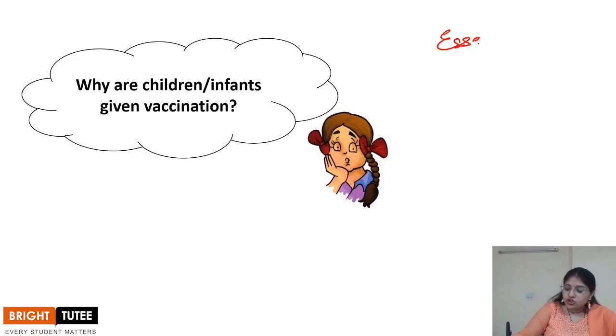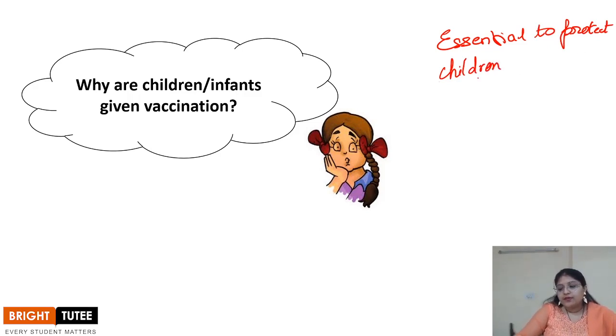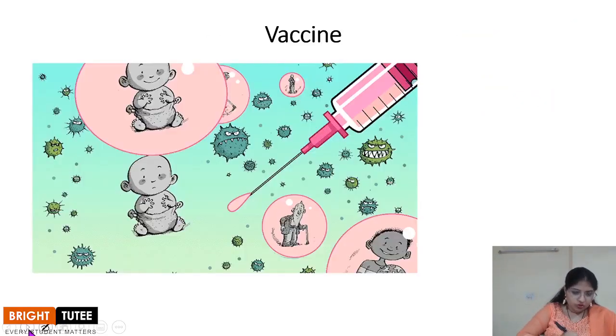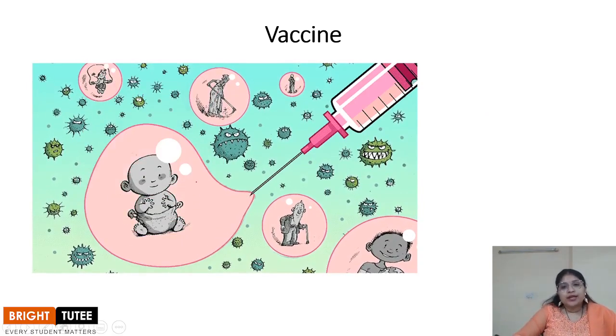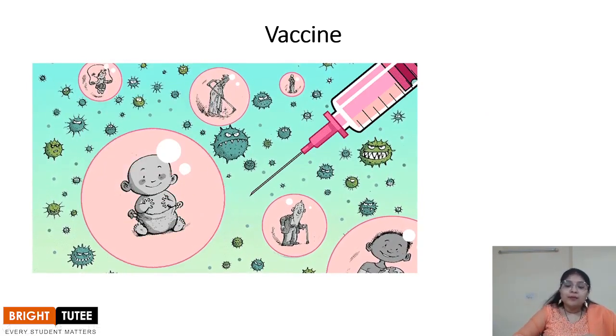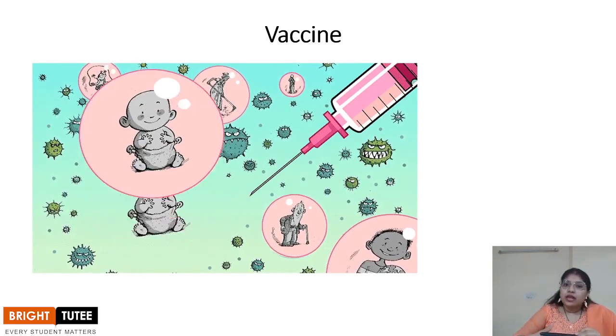It is essential to protect the children against all of these diseases. There are different diseases against which vaccinations are given to children, like polio, smallpox, hepatitis. All of these are given to protect them. Like I've already told you, the vaccine works on the memory of your antibodies.